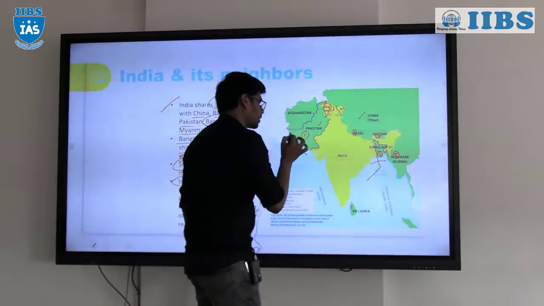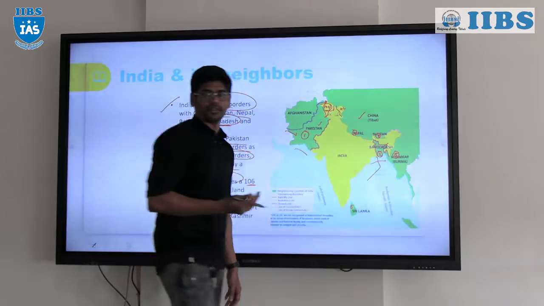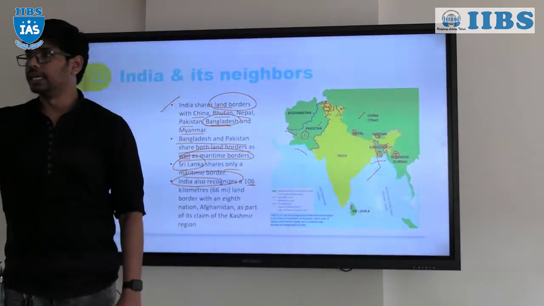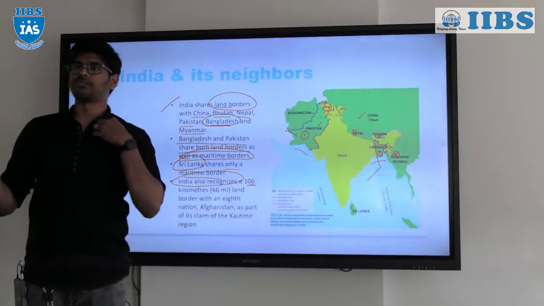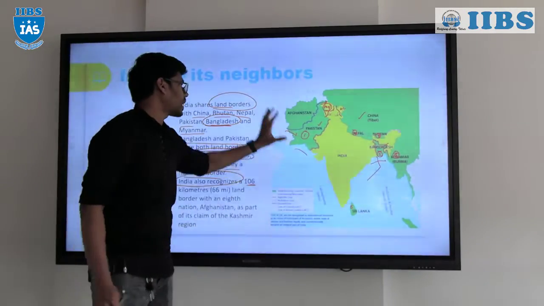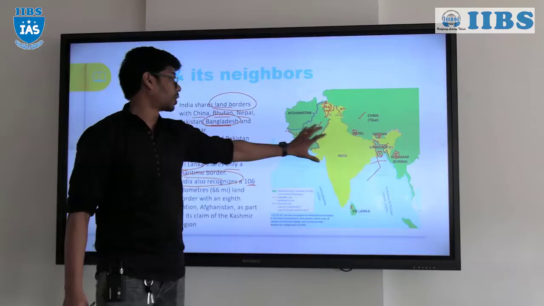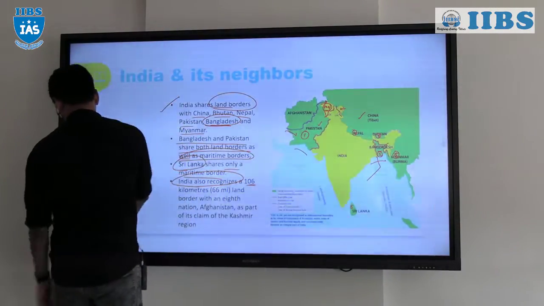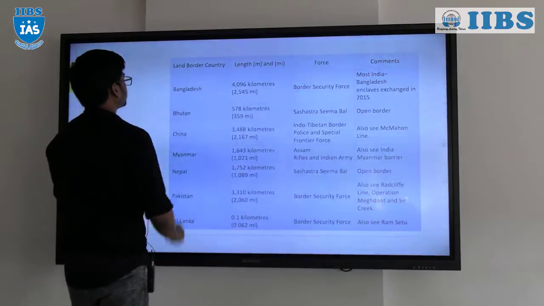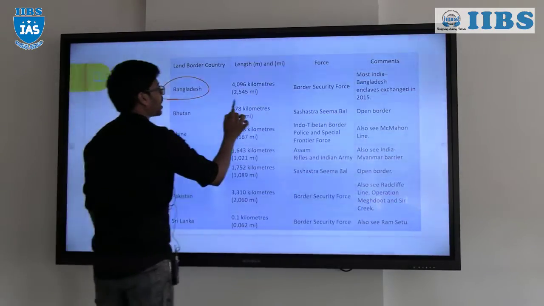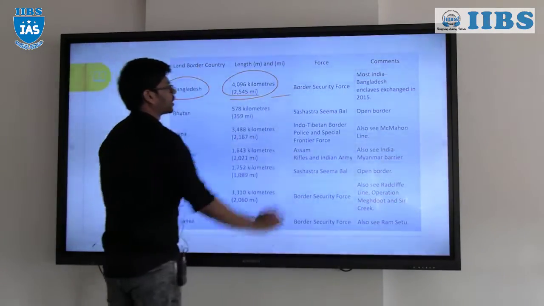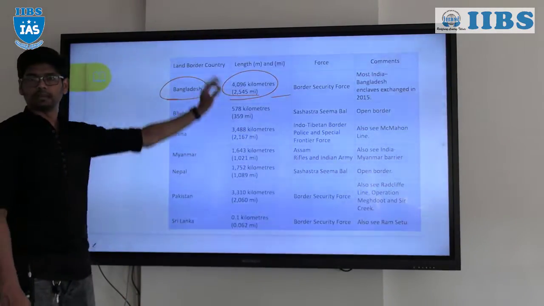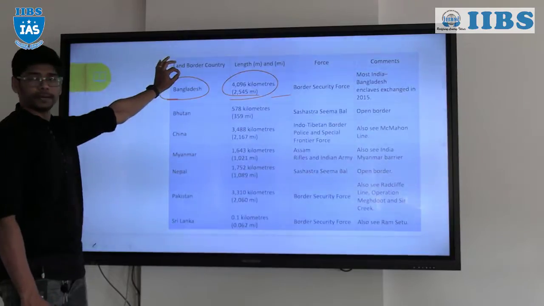Why have we chosen Pakistan and Bangladesh to be the first nations to discuss? Because they were a part of India. Because they were a part of India, that's why we study first about Pakistan and Bangladesh. Bangladesh has the largest boundary with India, in the first place. Clear?